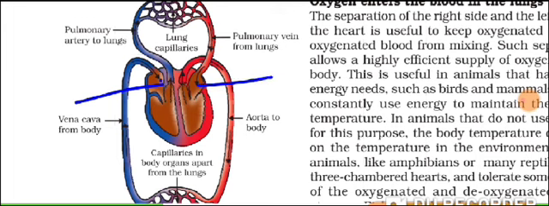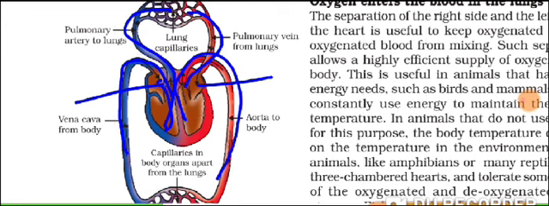So what happens over here is the blood from different parts of the body. This is the vena cava, which is bringing the blood into the right auricle, and then from there it moves into the right ventricle. From the right ventricle, the blood moves to the lungs for oxygenation. Oxygenated blood from the lungs is brought to the left auricle, and from the left ventricle, the aorta comes out. Okay, and it supplies the blood to the different parts of the body. At the same time, the blood from the right ventricle is brought to the lungs for oxygenation. Is that point clear or not?